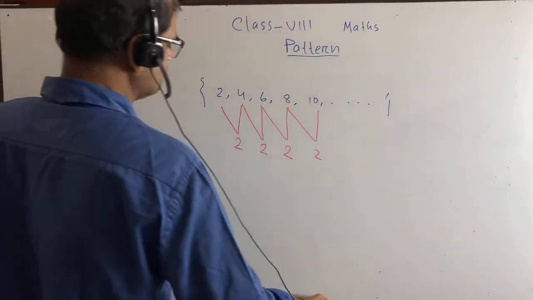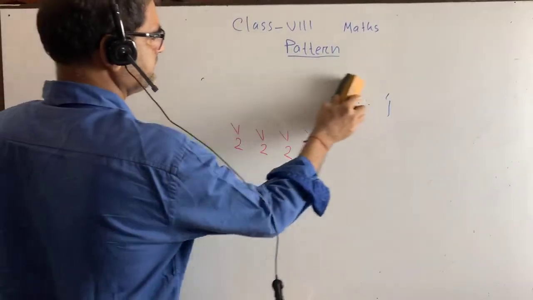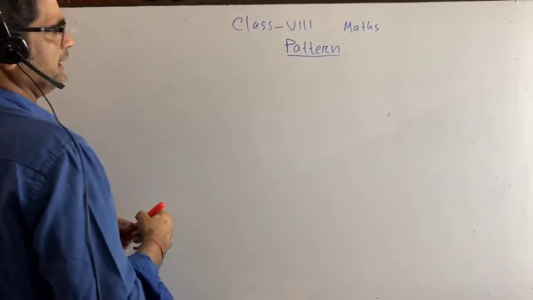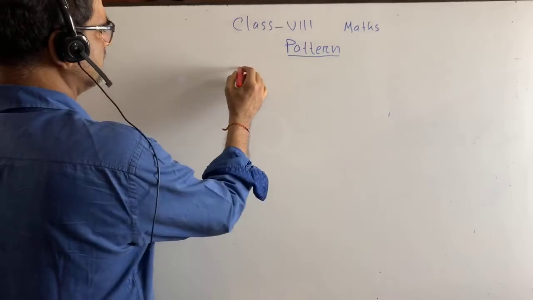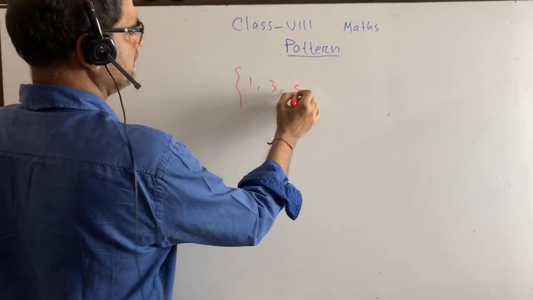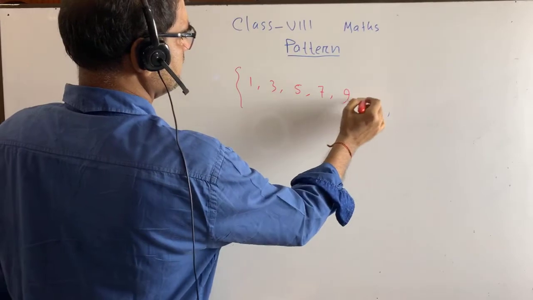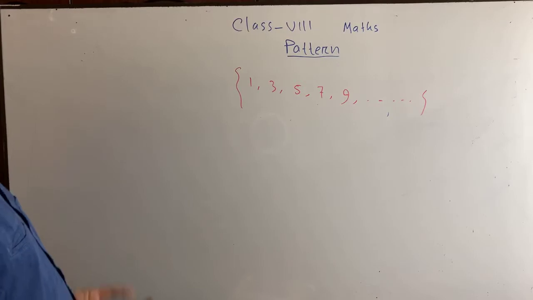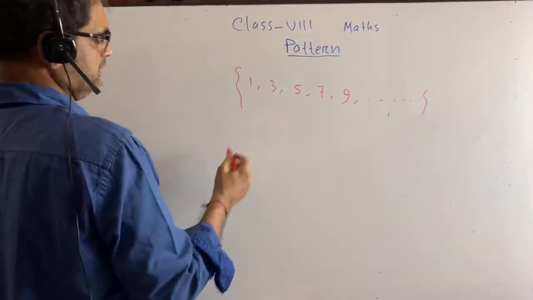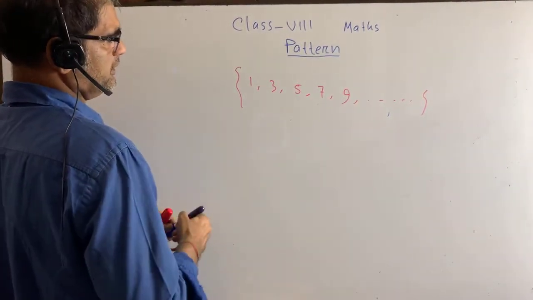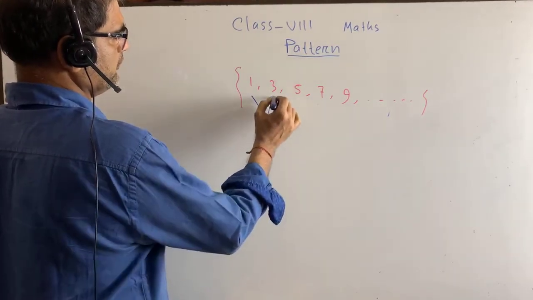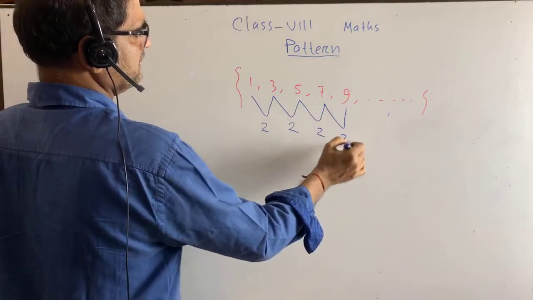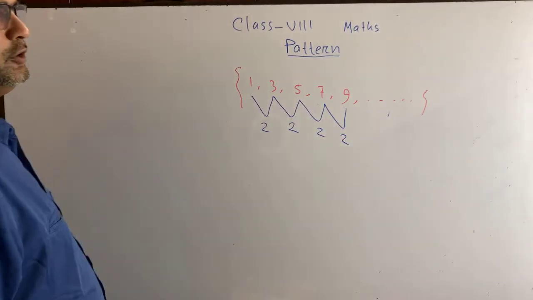Suppose we give you some other examples like this: 1, 3, 5, 7, 9, this type. What are those? They are odd numbers. They also form a pattern, because the difference is 2. Everywhere we are getting the difference as 2.